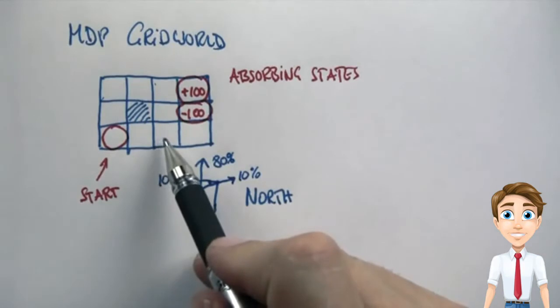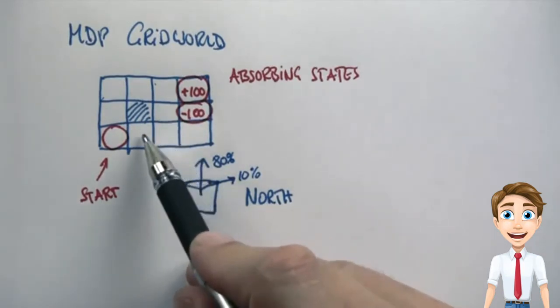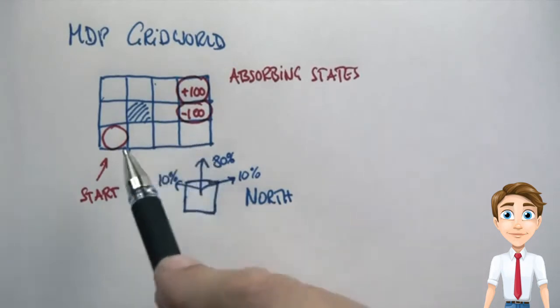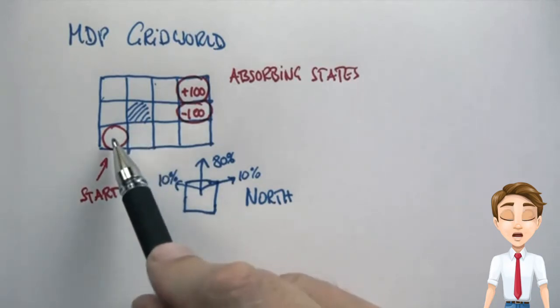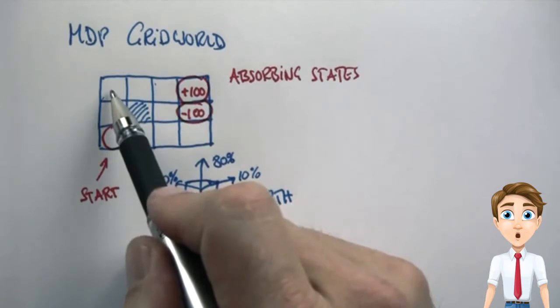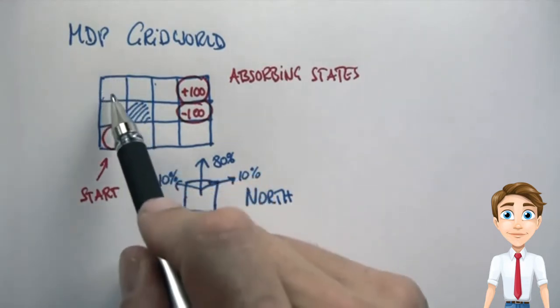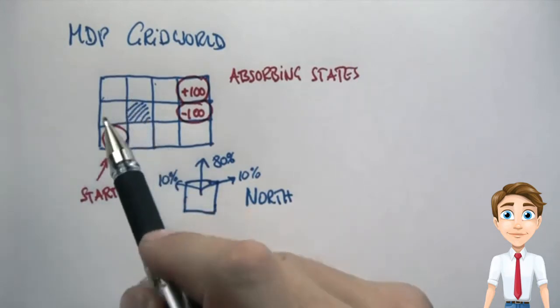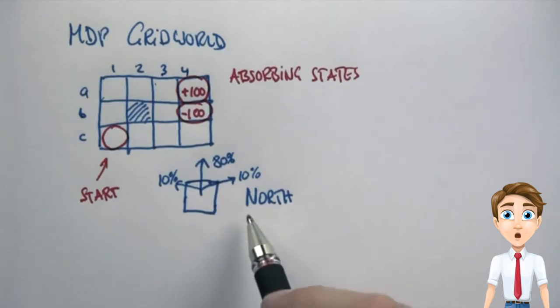So if an agent is over here and wishes to go north, then with 80% chance it finds itself over here, 10% over here, 10% over here. If it goes north from here, because there's no north cell, it'll bounce back with 80% probability, 10% left, 10% right. In a cell like this one over here, it'll bounce back with 90% probability, 80 from the top and 10 from the left, but it still has a 10% chance of going right. This is a stochastic state transition which we can equally define for actions south, west, and east.